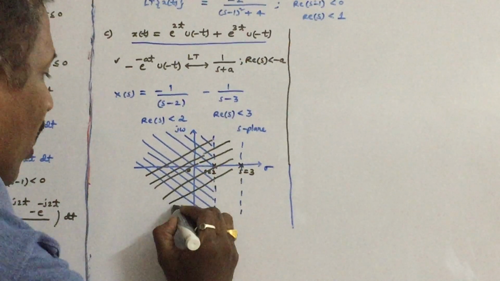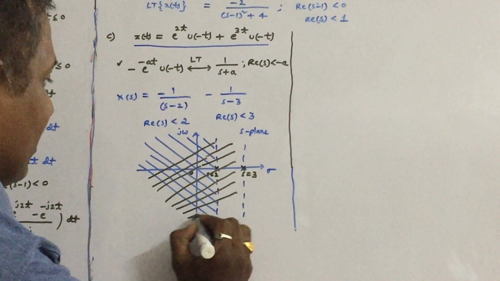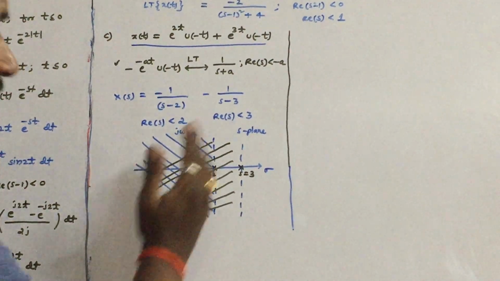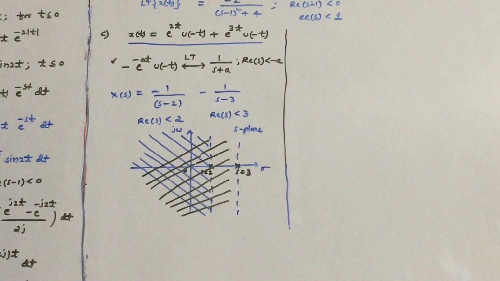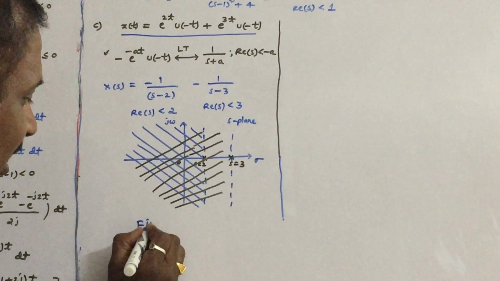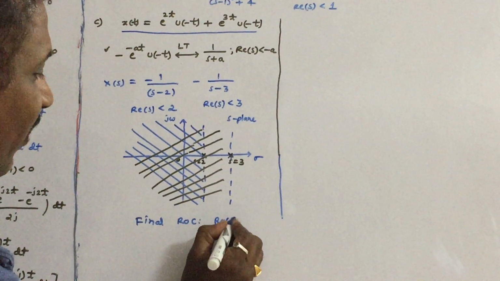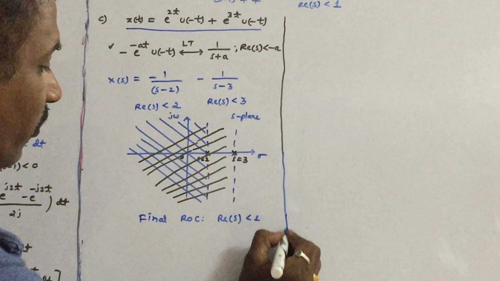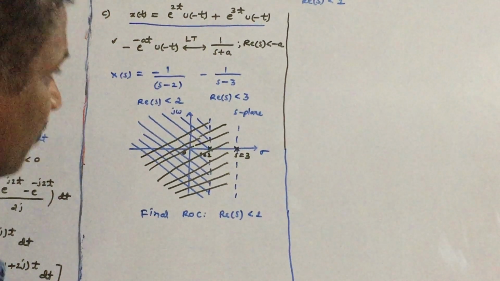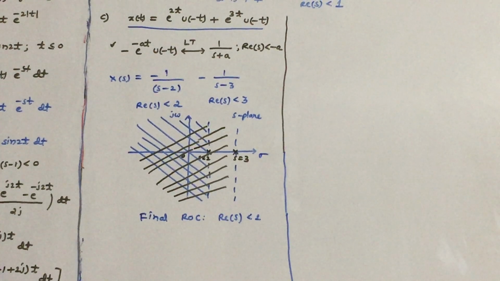So therefore, what is the intersection region? The intersection region starts from s is equal to 2 towards the left side. So therefore, we have to clearly mention the final ROC for this problem is real of s less than 2. So in this way you can solve this problem. Very, very important model in the examination.